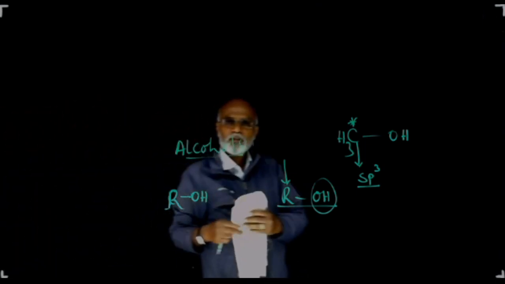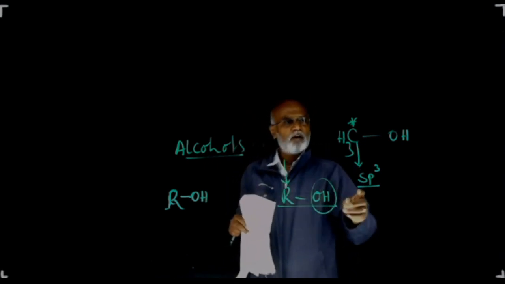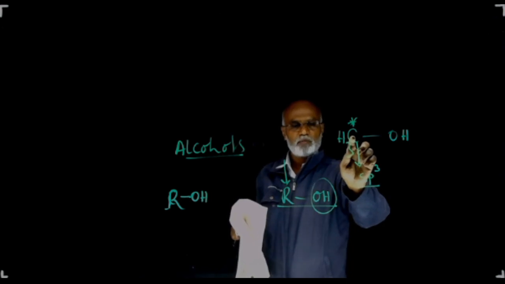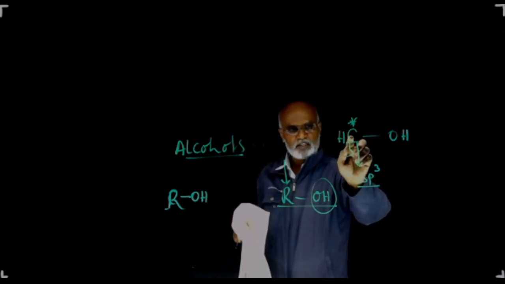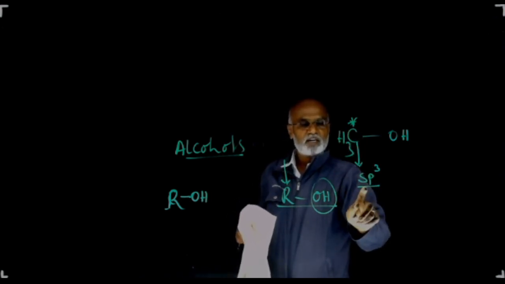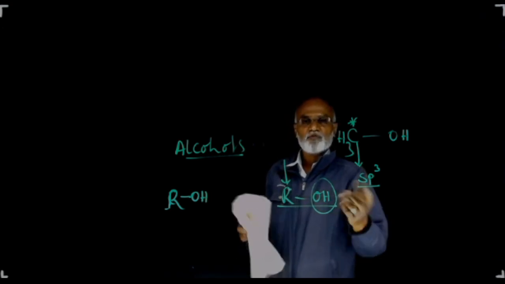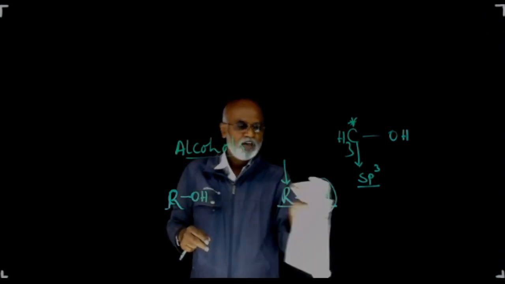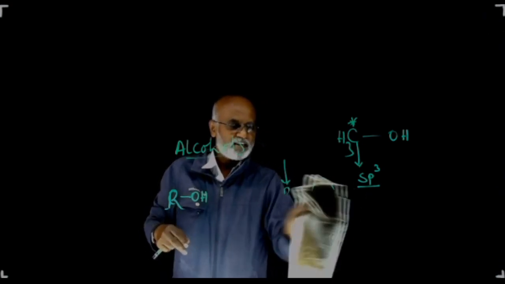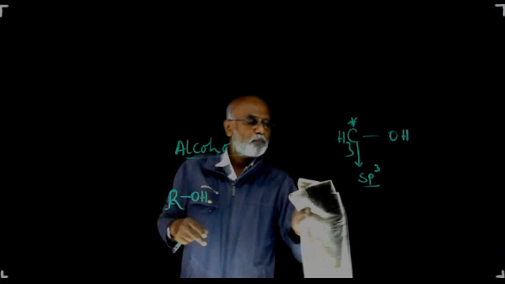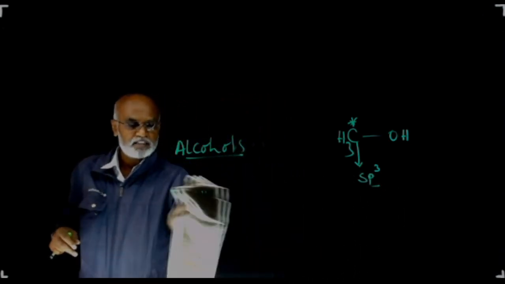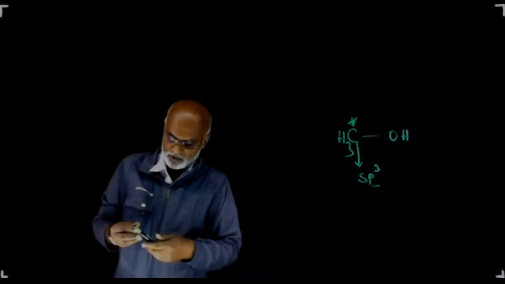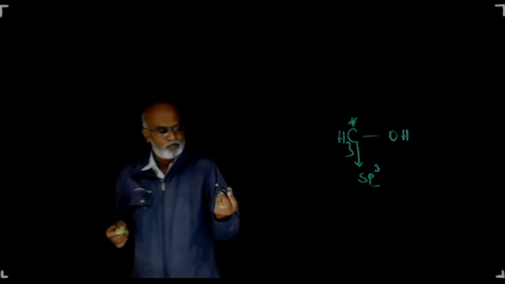Okay, so let me continue. Alcohols are the organic hydroxy compounds. They contain OH group. OH group is bonded to one particular carbon atom. That carbon is a saturated carbon, or this is the carbon which has undergone sp3 hybridization. Therefore, in a very simple manner, we can define alcohols as follows. Alcohols are the organic hydroxy compounds in which the OH group is bonded to sp3 hybridized carbon atom or saturated carbon atom. Of course, there are one or two exceptions also. Let us look at the exceptions afterwards.